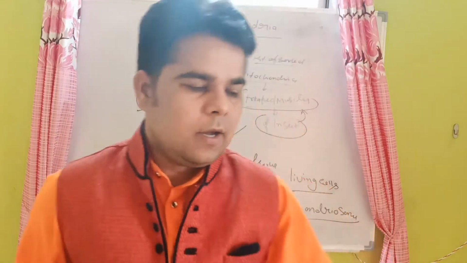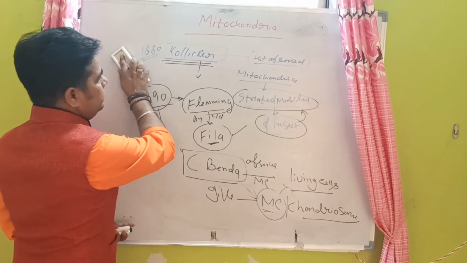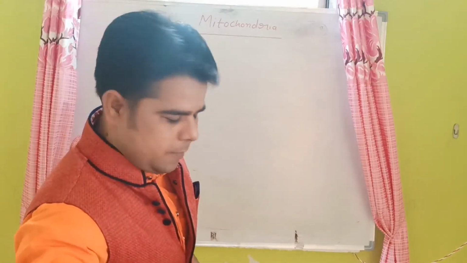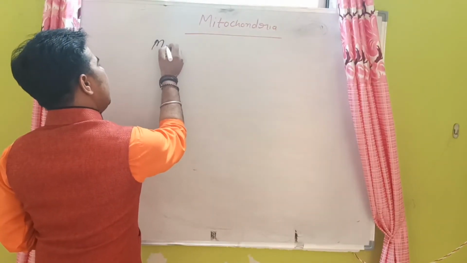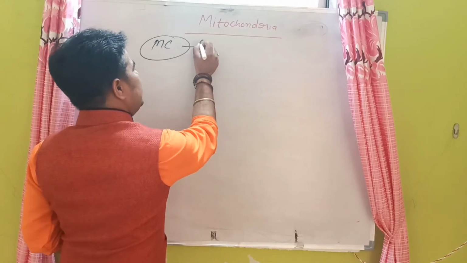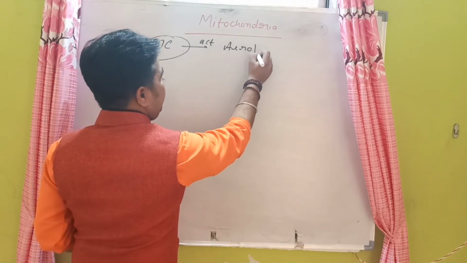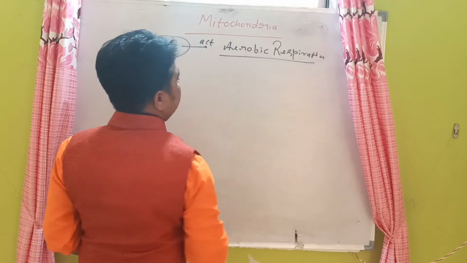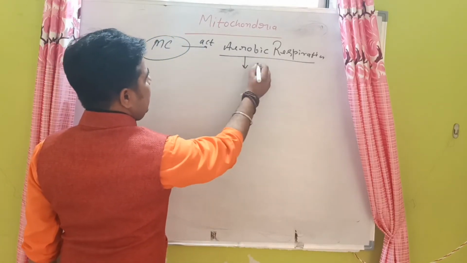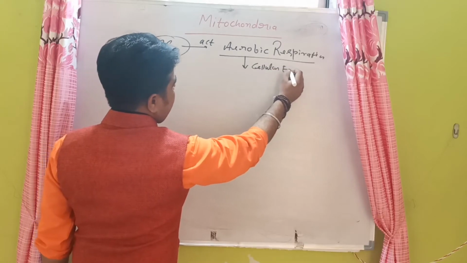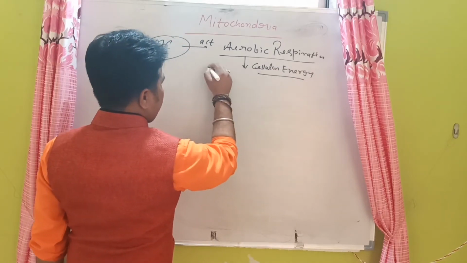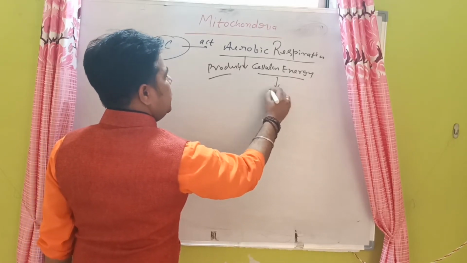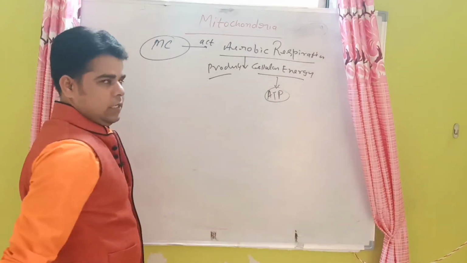Mitochondria act as the site of aerobic respiration, and they are involved in cellular activity, where cellular energy is produced in the form of ATP, adenosine triphosphate, that is the energy currency of the cells.